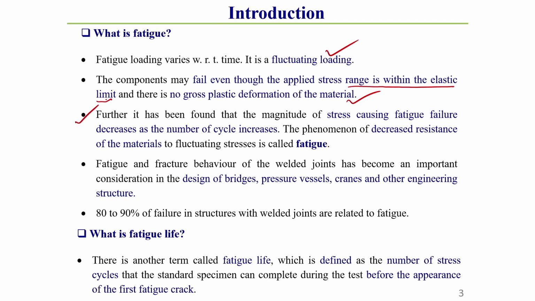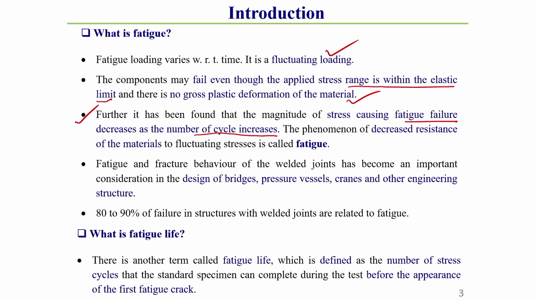Another important point we should know: generally it is observed that the magnitude of stress which causes the fatigue failure decreases as the number of cycles increases. That means, if a structure is subjected to this fluctuating type of loading, and the number of loading cycles increases, then the fatigue failure generally takes place at a lower stress level. That is why here I have written, the magnitude of stress causing fatigue failure decreases as the number of cycles increases.